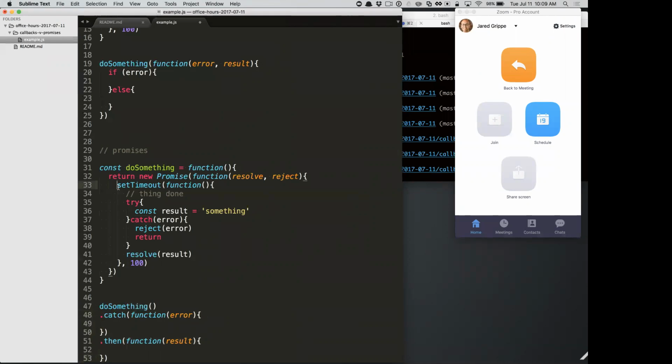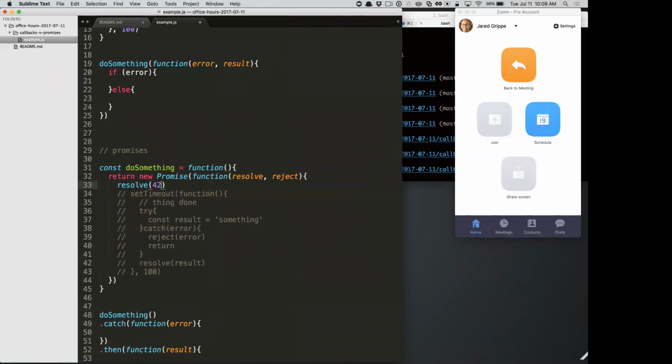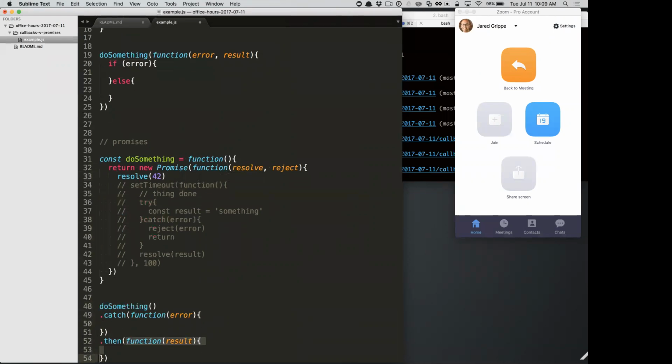So to look at this in a simpler way, if we wanted to just do a synchronous thing, we could create a new promise and just resolve it with 42 right away, and on the next JavaScript thread, the then function is going to get called because it was resolved successfully. If we wanted to reject this, we could just give it a new error.